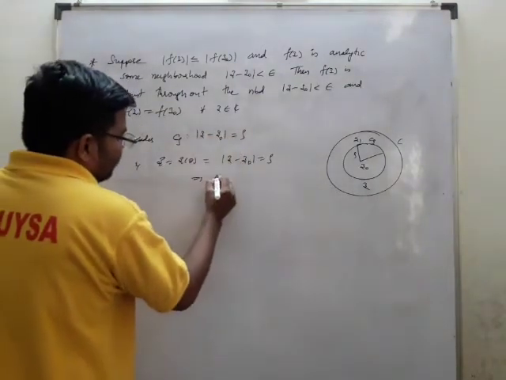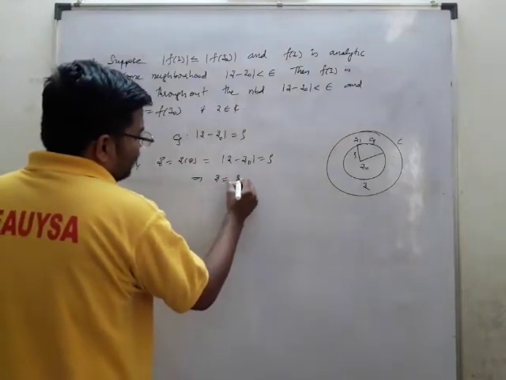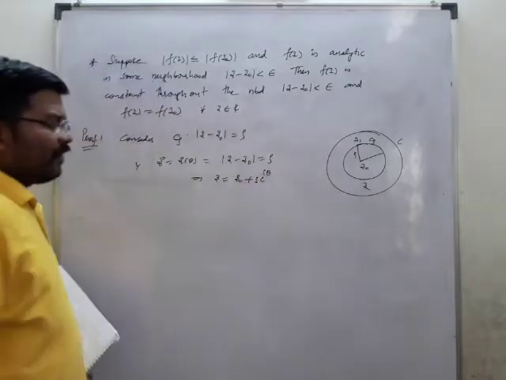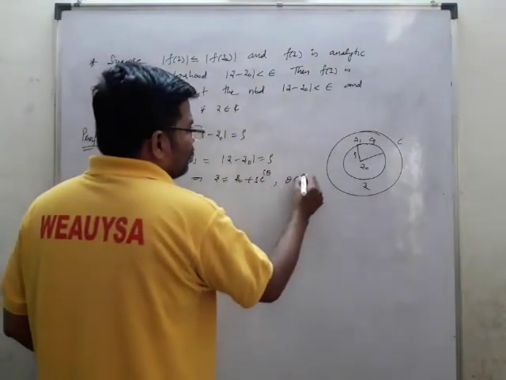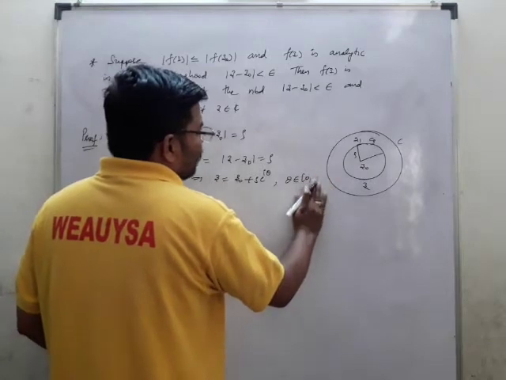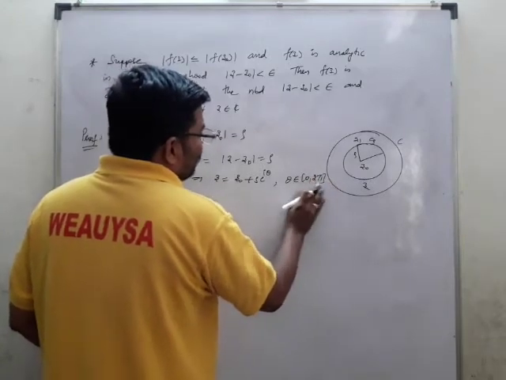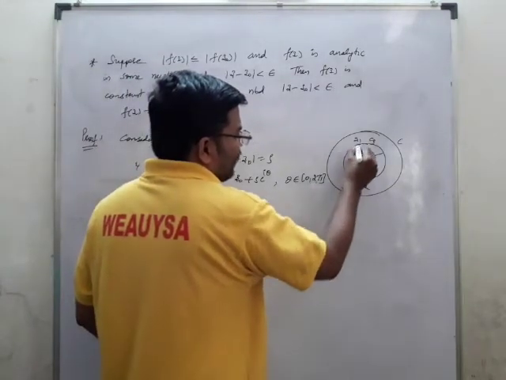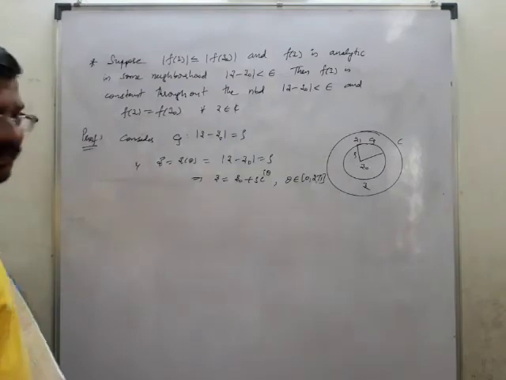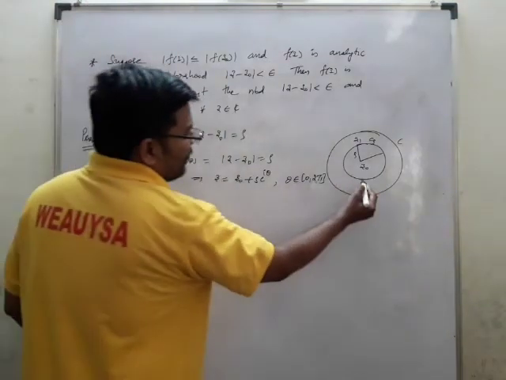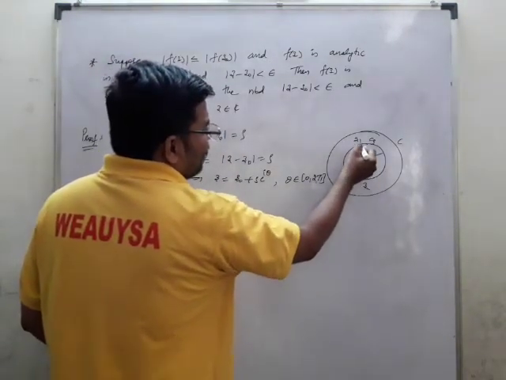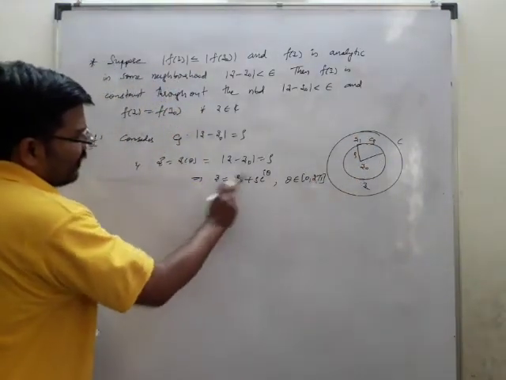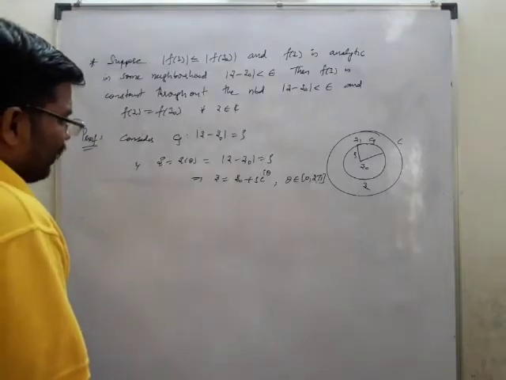So this implies Z is equal to Z naught plus rho e power I theta, where theta belongs to 0 to 2 pi. Now what did I suppose here? Z minus Z naught: Z is here and Z naught is here. Z1 is just any other point, so do not be confused. Anything you can take. Now we got Z is equal to Z naught plus rho e power I theta.